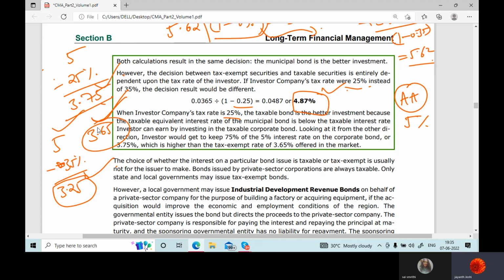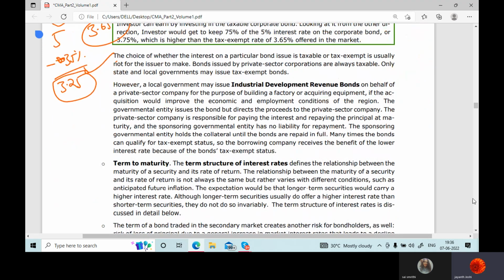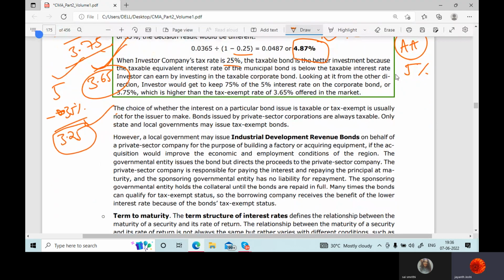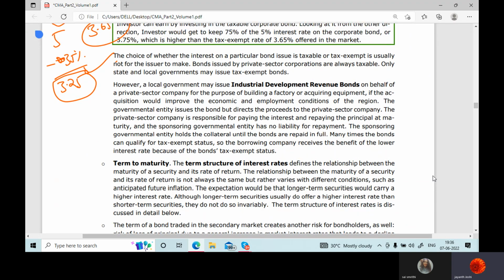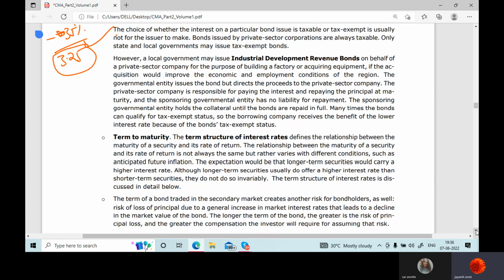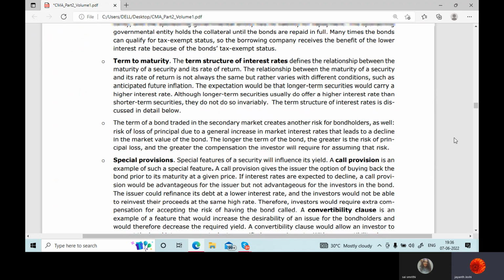It is better than 3.65 now? Yes, sir. Yeah, that's right. So you have to take into consideration all these factors before investing in a bond. But people will invest in municipal bonds. Why? Because it is very safe, and since it is safe and secure, it will always give you less returns than the other bond, which is less secure.